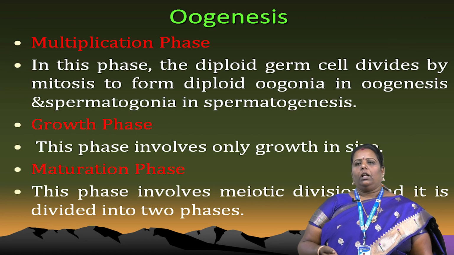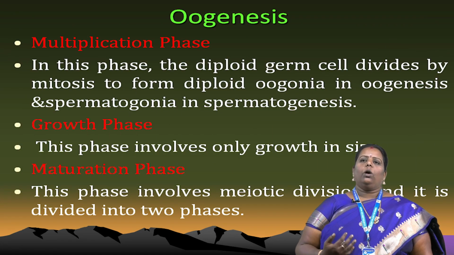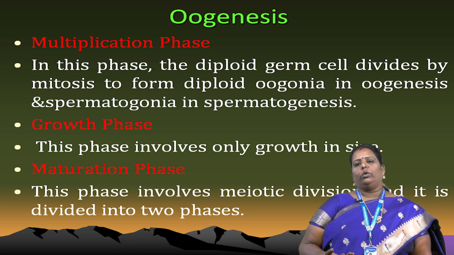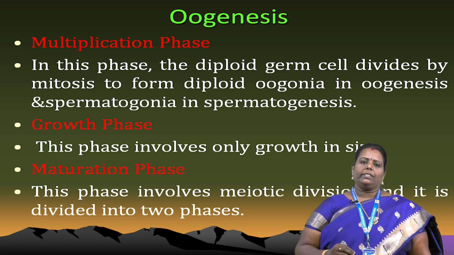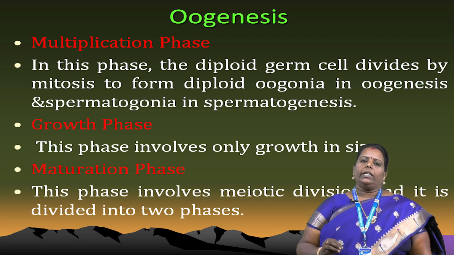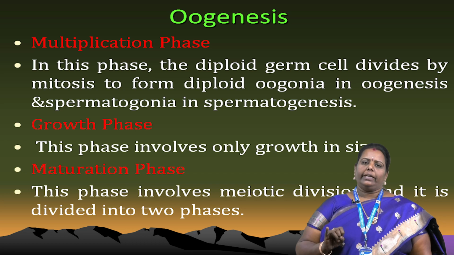Next, what stages occur in oogenesis? Already we know about spermatogenesis, where 3 stages occur. The same 3 stages occur in oogenesis. First is the multiplication phase, next is the growth phase, and next is the maturation phase.